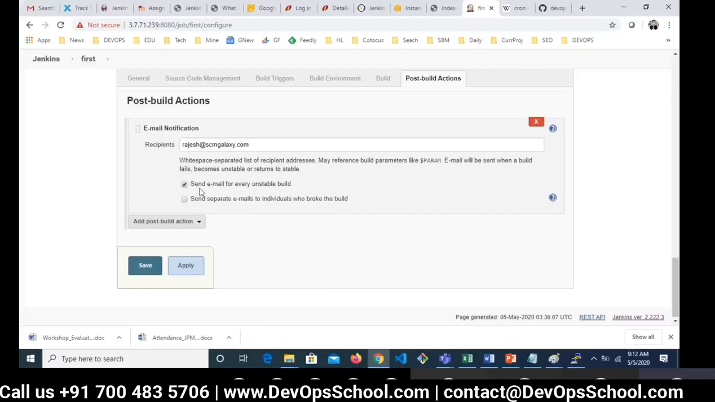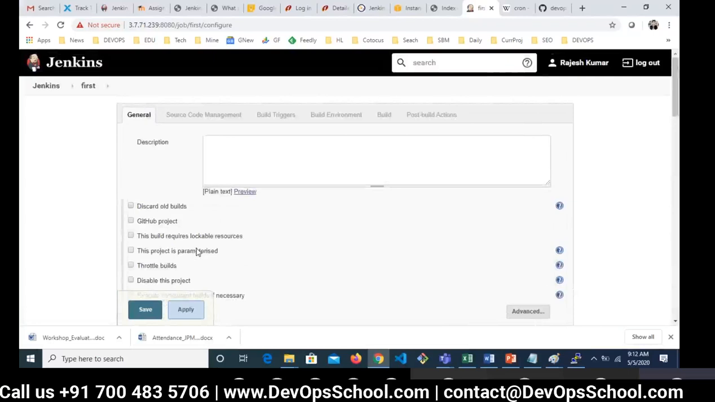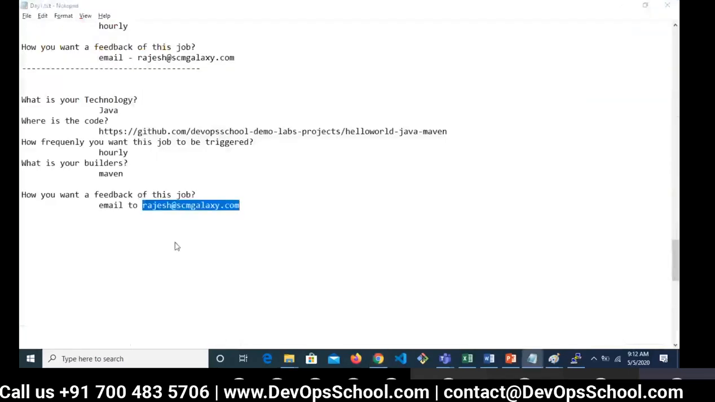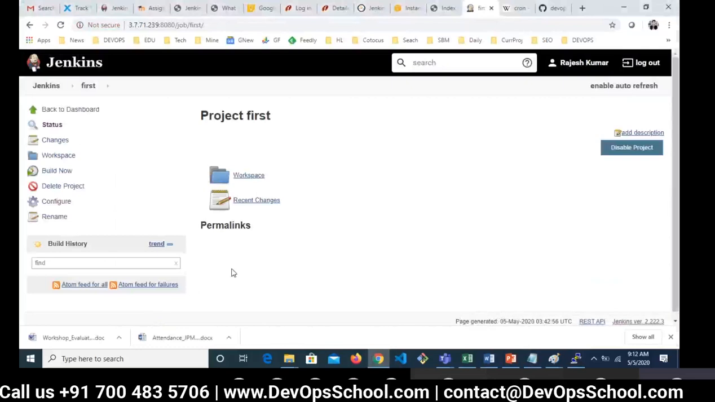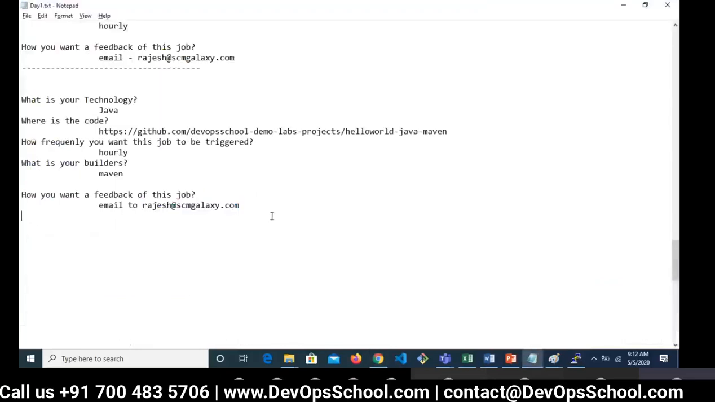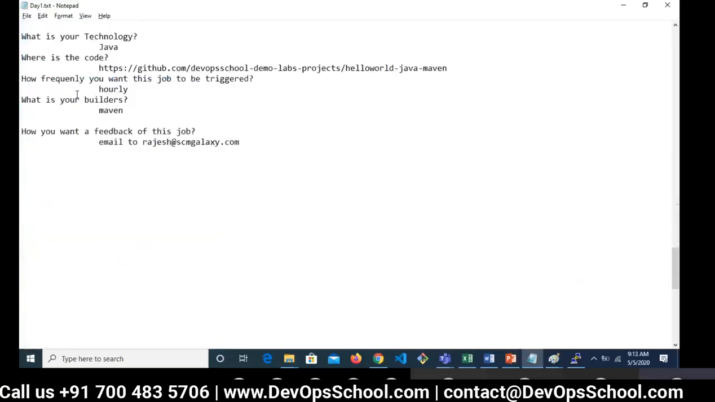This will not trigger an email if the build is successful. It will send an email only for the unstable build. So yes, you can do these things. Did you find any problem setting up this job? This is a secret formula, and I have saved everything, because nothing is required. Nothing is in flow, you have to create your own flow. And I believe if you follow this one, you will never get stuck.